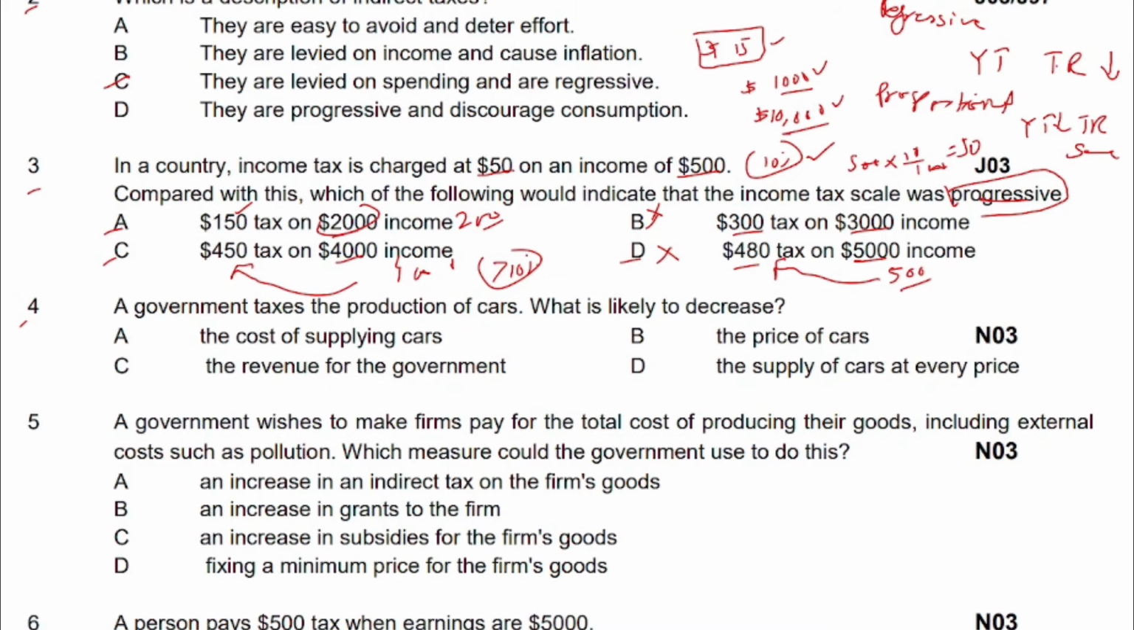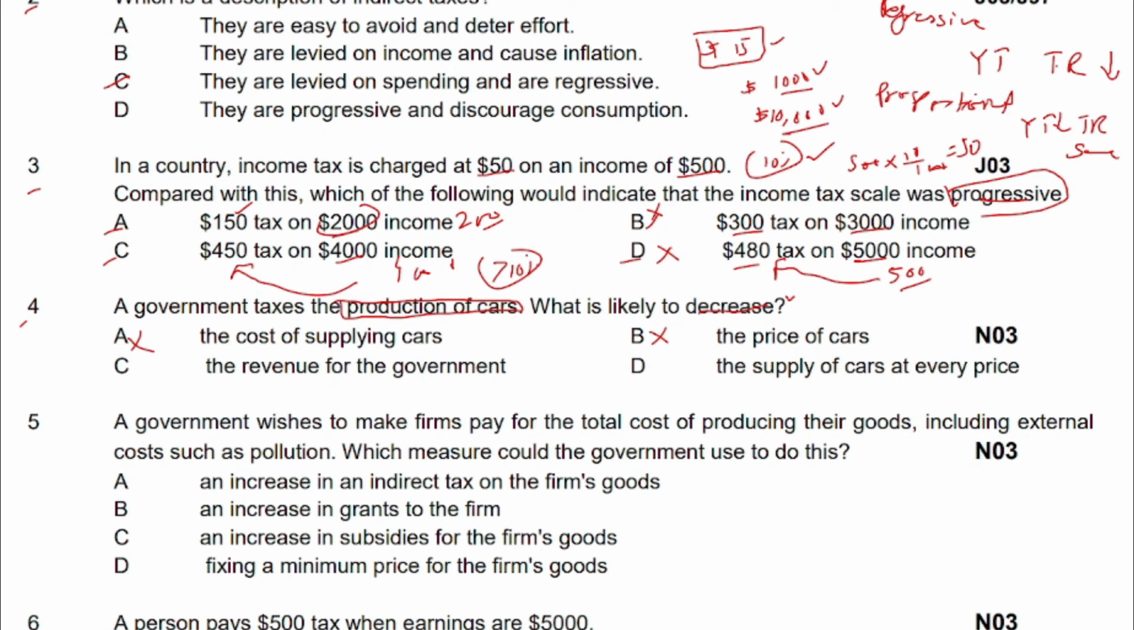A government taxes the production of cars. What is likely to decrease? When government taxes production of cars, it means that now lesser cars will be produced by the manufacturers, and when lesser cars are produced, then what will happen? What will decrease? Cost of production, cost of supplying cars will decrease. This is not the correct answer, because if tax is charged, it means cost of supplying cars will rise. And then moving to the second part, the price of cars will also increase, it will not decrease, because when tax is charged, price of cars will rise.